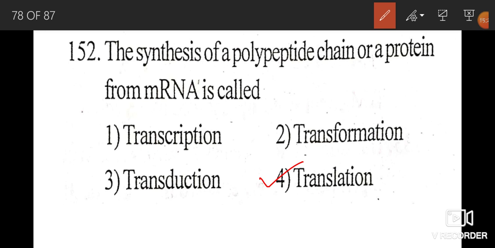The synthesis of a polypeptide chain or a protein from mRNA is called translation. DNA to mRNA, synthesis of mRNA from DNA is called transcription. Transformation and transduction are types of sexual reproduction in bacteria.